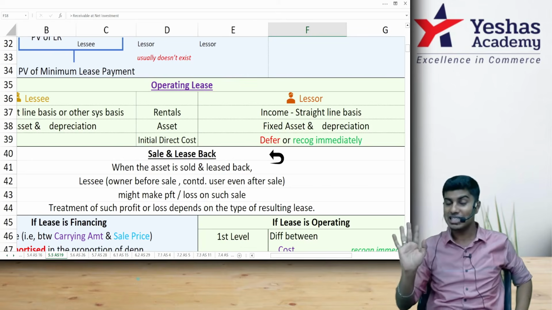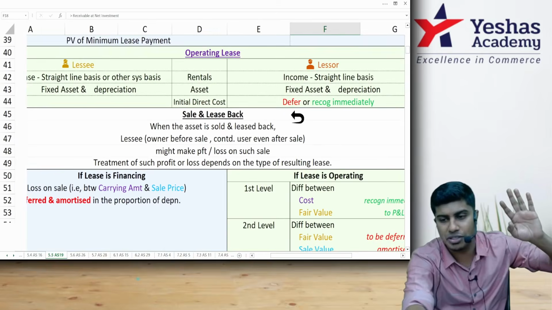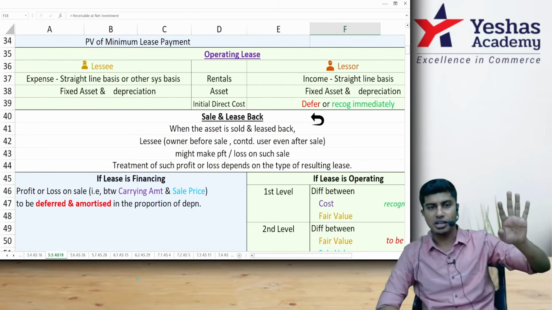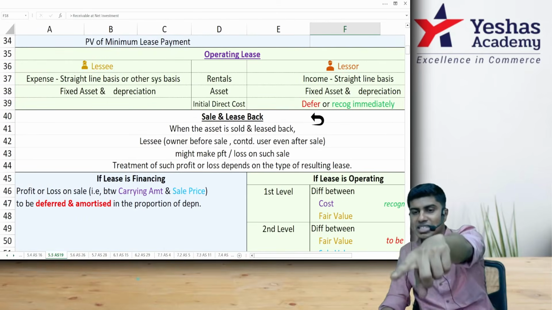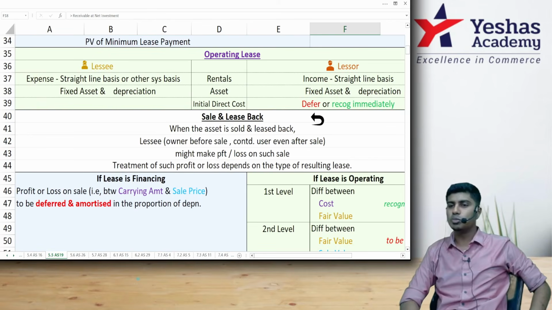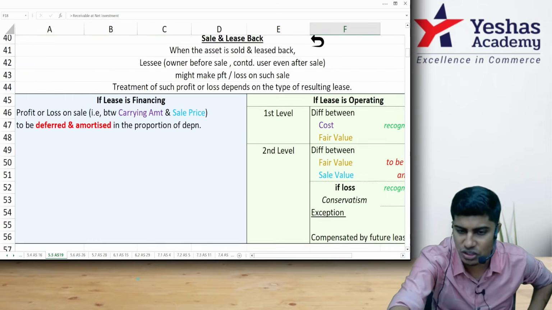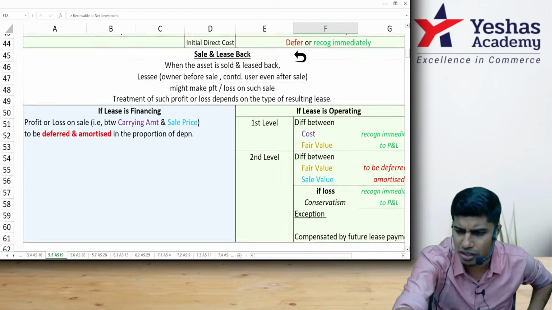Who am I? Lessor. In an operating lease, lessor will record the asset, lessor will charge depreciation. Lessee will not charge depreciation. Lessee, whenever he pays the money, to lessee it is expense, to lessor it is income. Now we'll come to the most beautiful part of the standard, which is sale and leaseback, which is actually very easy. You don't have to break your head at all.